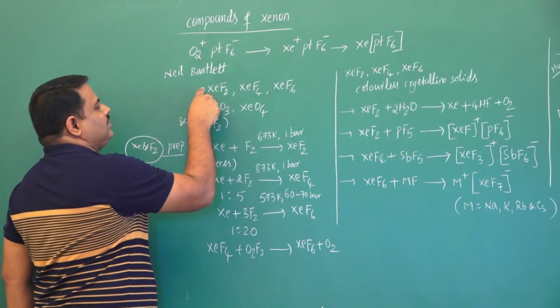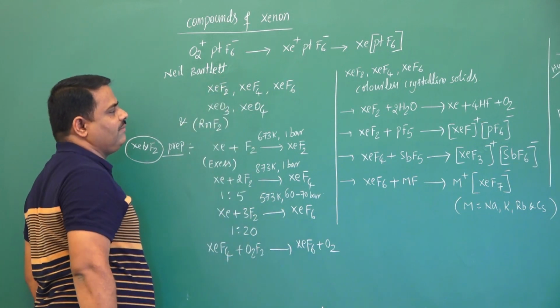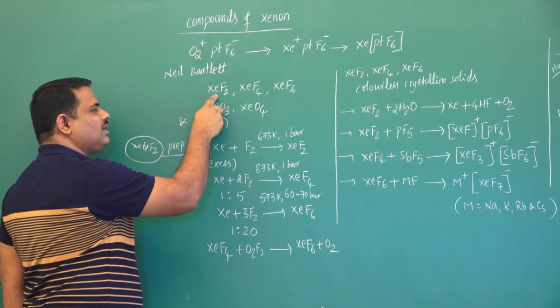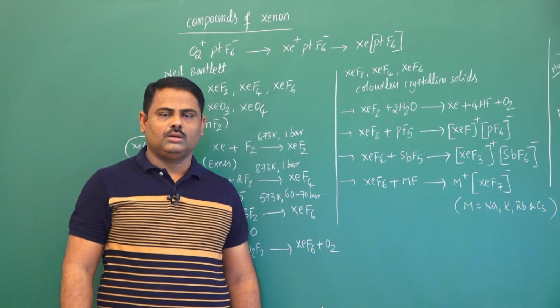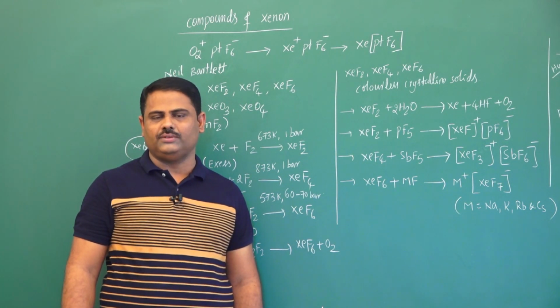Now later we could identify so many compounds of xenon. The reason for compounds of xenon is that xenon and radon are the last elements of this particular group.